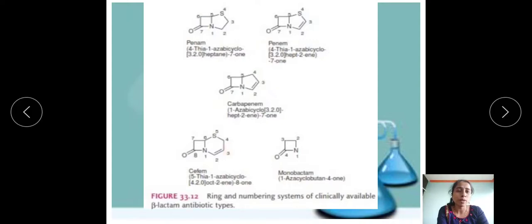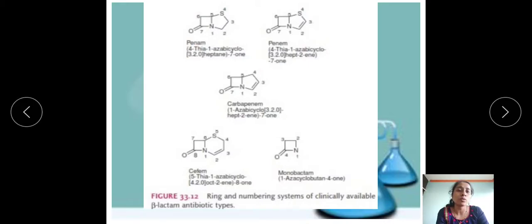Then let's see the next one, cepham. In the cepham there is a 6-membered ring with the thiazine. For that we can give the name thiazine: a 6-membered ring with nitrogen and sulfur is nothing but thiazine. So in that cepham, how can we give the name? We have to indicate the position of heteroatoms: 5-thia, 1-aza, bicyclo, because 2 rings are fused.